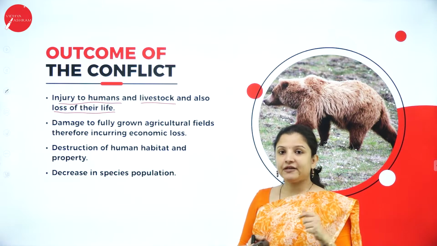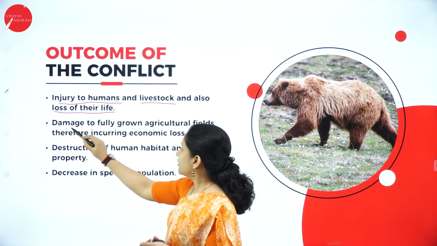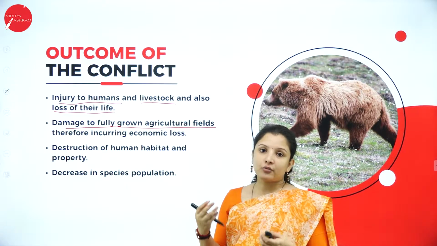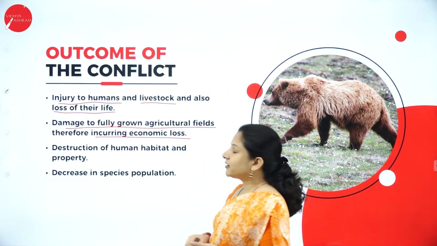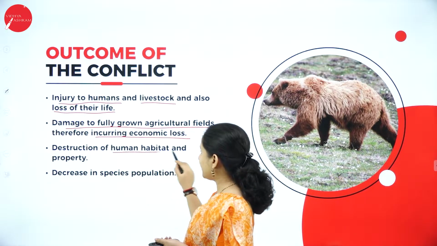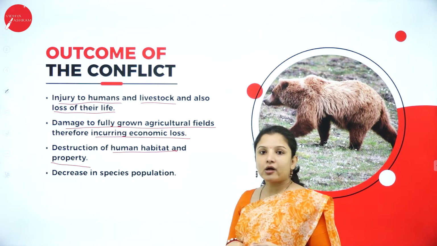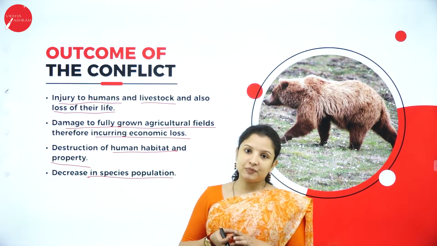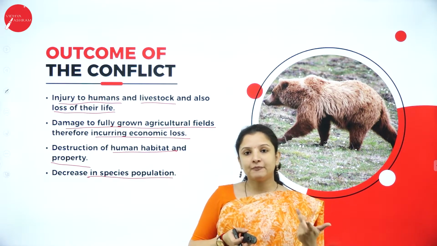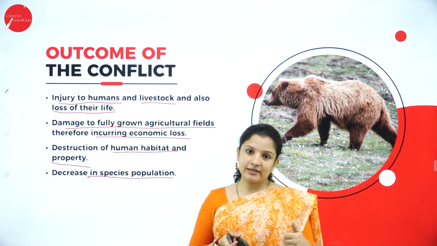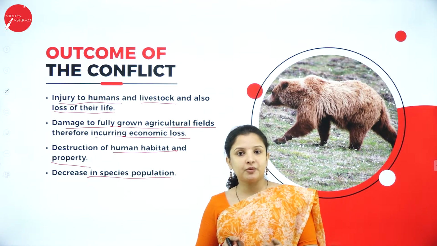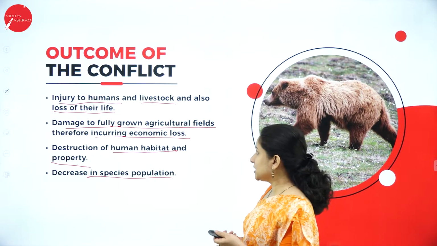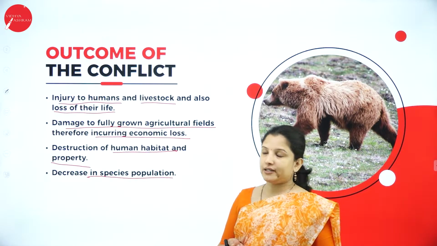Say for example, if elephants are there, then they can damage the fully grown agricultural lands, and therefore they can cause a huge economic loss to the farmers. They can also destroy the human habitat and their property, and it can also result in a decrease in species population, because eventually what will happen, the villagers will start killing these wild animals because they are posing a threat to the people. So eventually the population of these wildlife can also drastically decrease. So these are the outcomes of human-wildlife conflict.